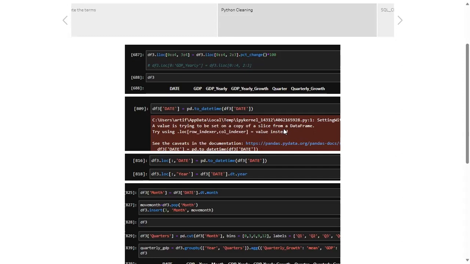You can see here that there's a warning when you try to assign things a certain way in Python. Like if you don't assign them with the iloc or loc, if you just try to do a column assignment, Python will throw a warning because it thinks that's a slice of the data frame and not the actual data frame. So I figured it was best practice just to do direct assignment. You can see here at the bottom where it says loc and date. That's where I did the direct assignment.